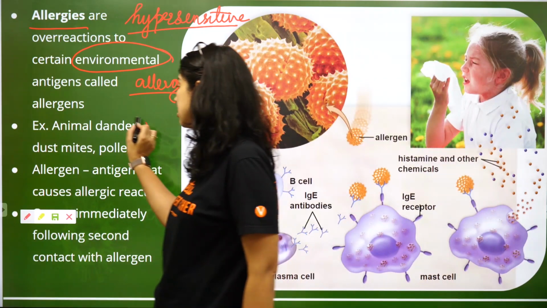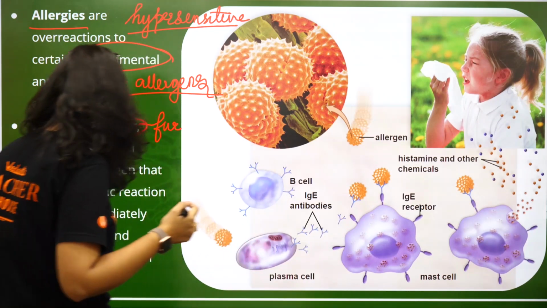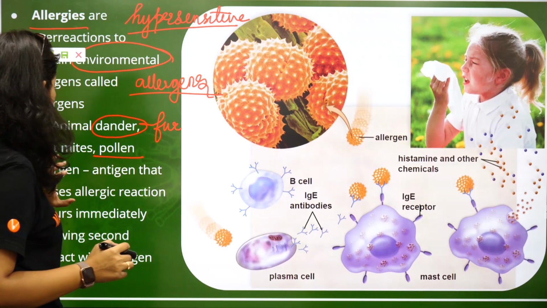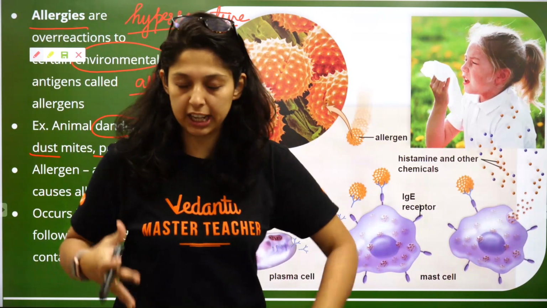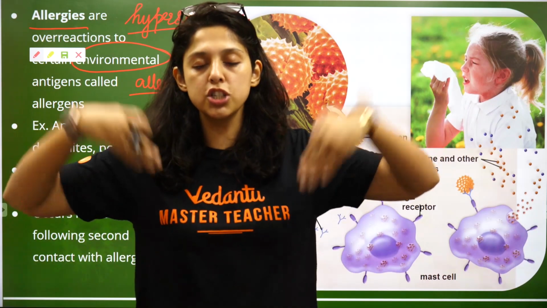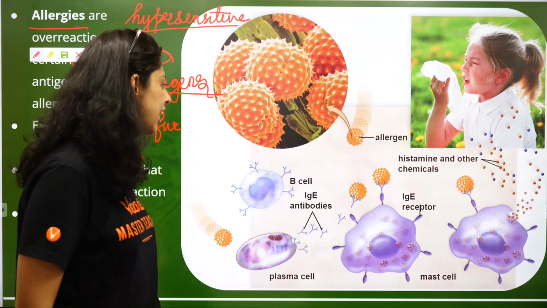Animal dander is the fur of animals, like cats and dogs in some people's homes. Dust, pollen. So an allergen is an antigen that causes an allergic reaction. It is that foreign substance which enters the body and causes a hypersensitive allergic reaction.